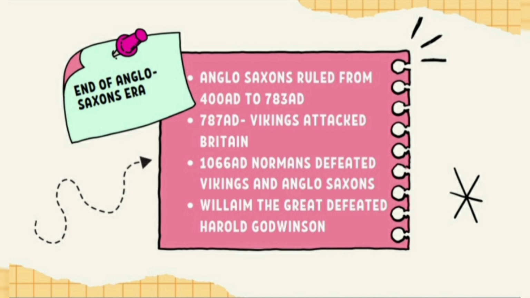And these Normans finally defeated both the Vikings and the remaining Anglo-Saxons, and they took over Great Britain. So these Normans came from Normandy in northern France. The Norman king William the Conqueror defeated the Anglo-Saxon king Harold Godwinson. And after that, the Normans brought French to England for the first time. And that is how the era of the Anglo-Saxons ended in Great Britain.